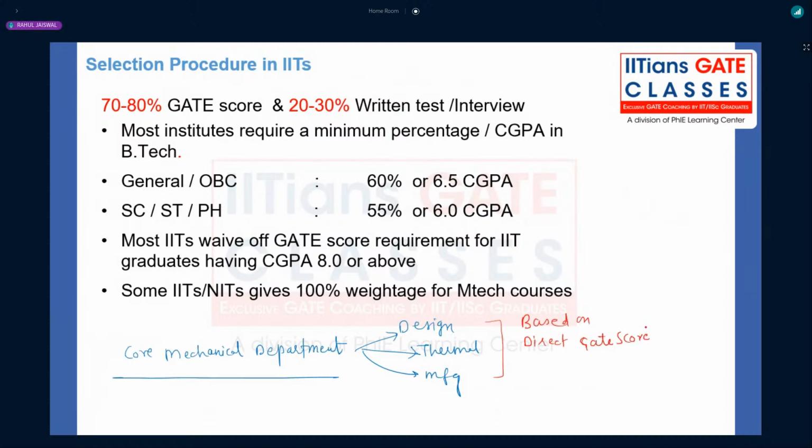Direct GATE scorecard, 100% weightage will be given to whatever GATE score you have, for getting admission into design, thermal, and manufacturing of the IITs and some top NITs. Again, for almost all the NITs, you have 100% weightage for the GATE scorecard. You don't have any written test. But for the interdisciplinary branches in IIT Bangalore or IIT Madras or some other premium IITs, you have to write some written tests. You have to give some interviews. For interdisciplinary, remember that we have to give a written test and interview.